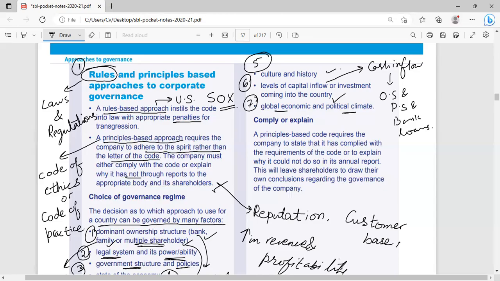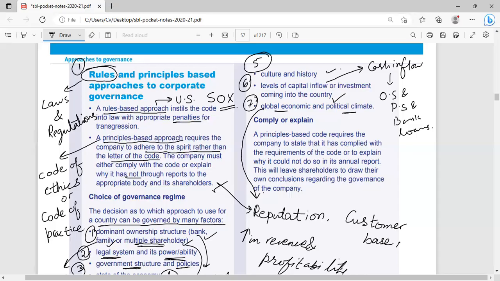As I told you, nowadays those companies who follow corporate governance, business ethics, or the laws and regulations, either under a rule-based approach or a principle-based approach, have higher reputation in front of local as well as global customers.